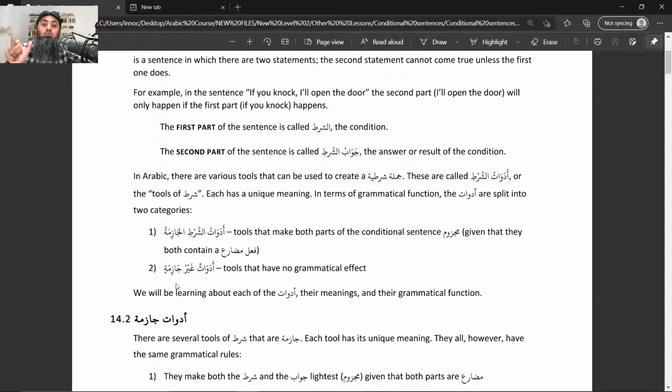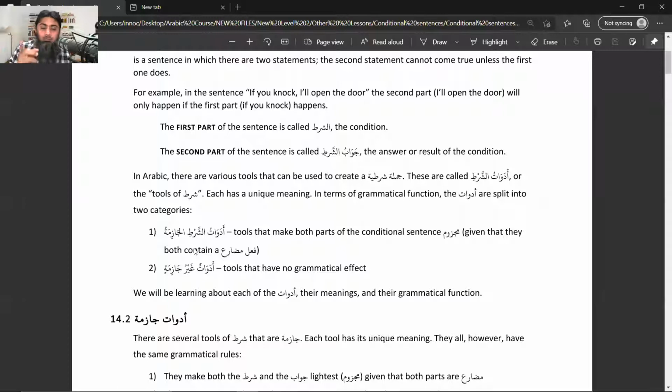This majzoom form, okay? It says that there are some tools of condition which make both the condition part and the jawabu shart part majzoom. Majzoom means that mudare goes into its last stage, the sukoon stage.